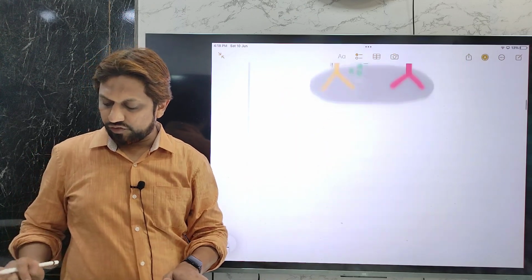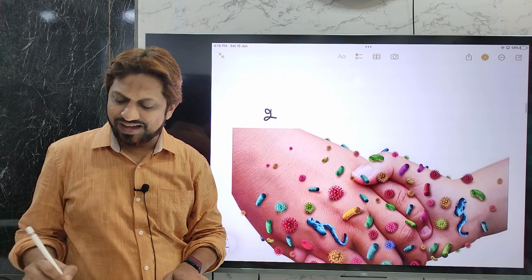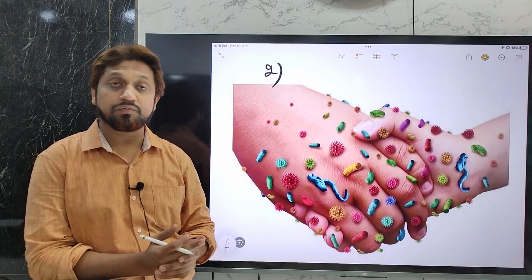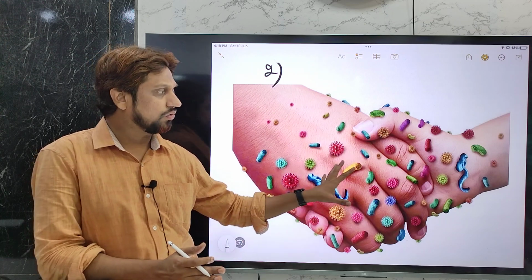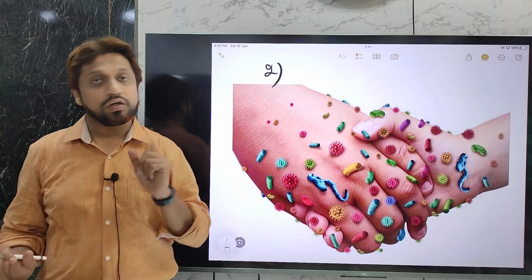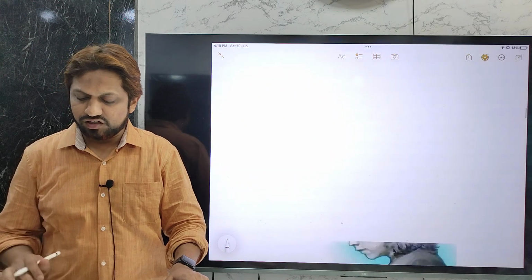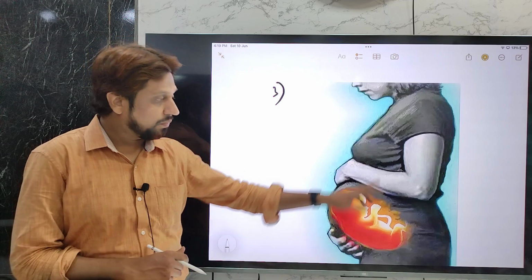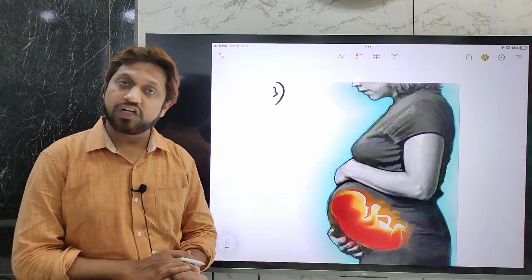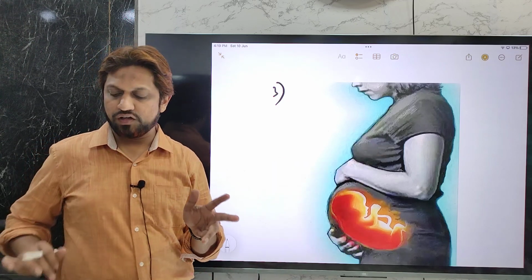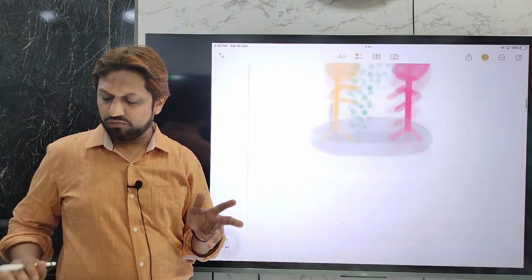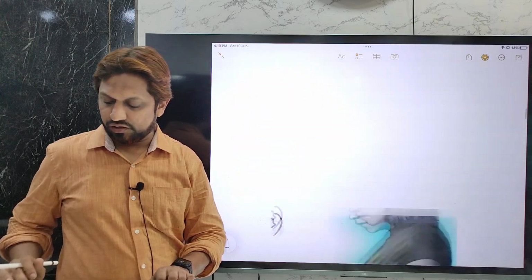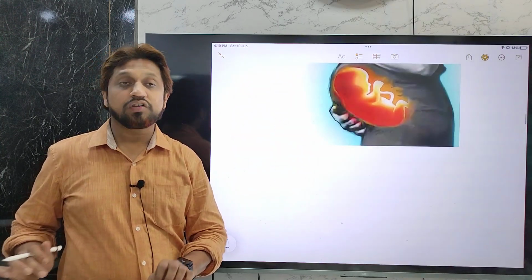It can also be transmitted by direct contact. If someone does a handshake with a person suffering from chickenpox, or by hugging or close contact, direct contact can also lead to transmission. Thirdly, it can also transmit through the transplacental route, that is from a pregnant lady to her developing fetus. So there are three modes of transmission: one is droplet infection, second is direct contact, and third is the transplacental route. So this is all about the transmission.